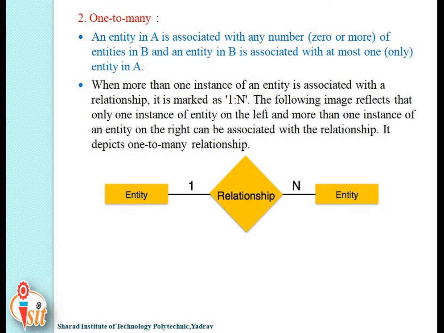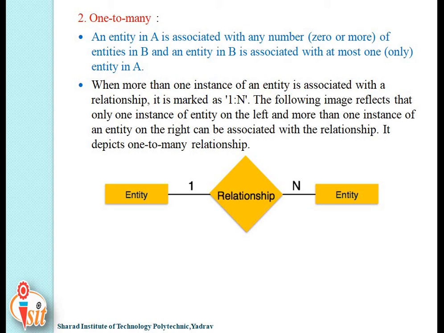Here is another definition: when more than one instance of an entity is associated with a relationship, it is marked as 1:n. The following image reflects that only one instance of the entity on the left and more than one instance of an entity on the right can be associated with the relationship.